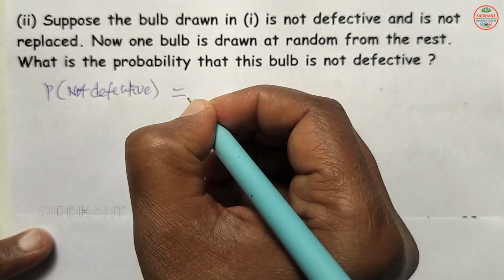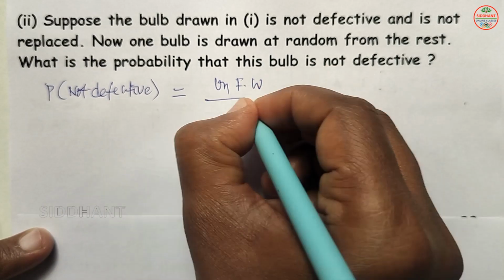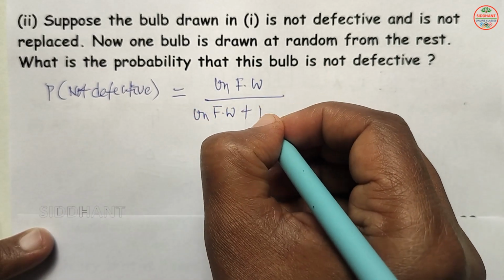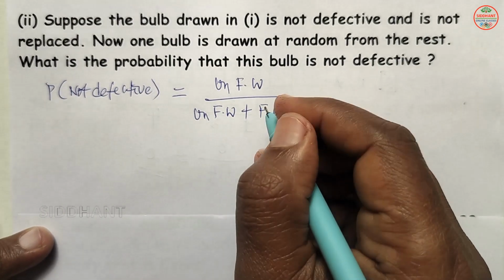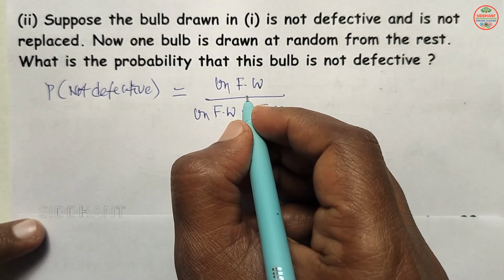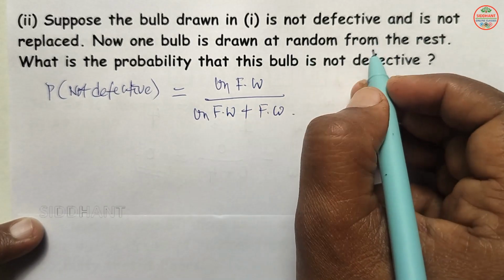That means unfavorable ways by unfavorable ways plus favorable ways here. So probability of not defective, unfavorable ways. So how many not defective are there?